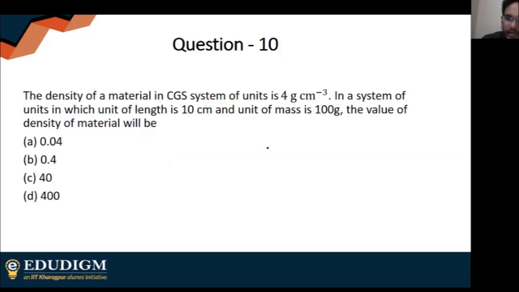So this is another type of problem. The density of a material in CGS system of units is 4 grams per centimeter cube. In a system of units in which unit of length is 10 centimeters and unit of mass is 100 grams, the value of the density of the material will be.